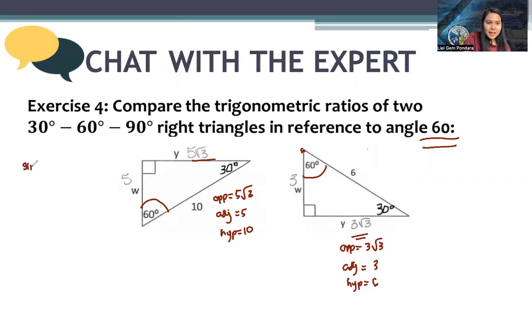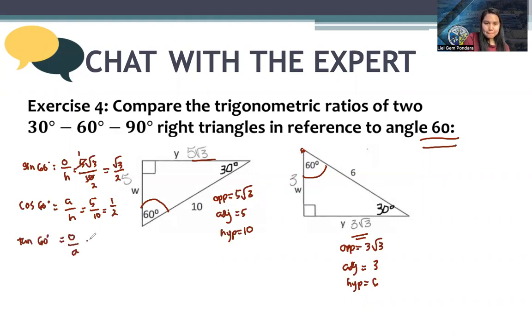Let's start with sine 60. So 5 square root of 3 over 10. So that will be square root of 3 over 2. Next, cosine. We have adjacent over hypotenuse, 5 over 10, 1/2. Tangent, opposite over adjacent. 5 square root of 3 over the adjacent 5. Cancel them. That's square root of 3.